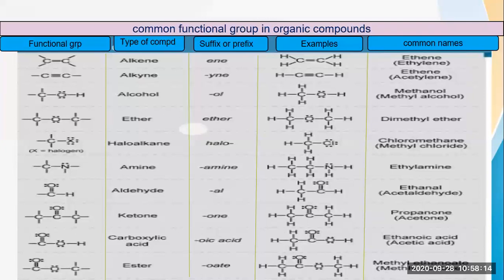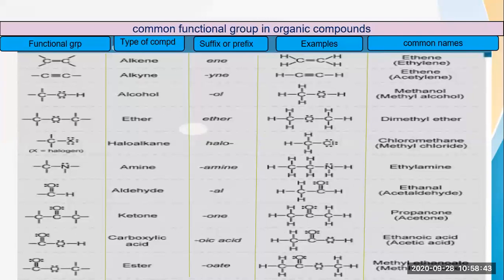Then comes the carboxylic acid. In carboxylic acid, the COOH group is attached. Now here you can see that whenever the acidic group is there, then COOH will be the acidic group. If you see a COOH group in any of the compounds, then that is the acidic group. So here OIC acid, this suffix will be added to the root word. So we will see the example.